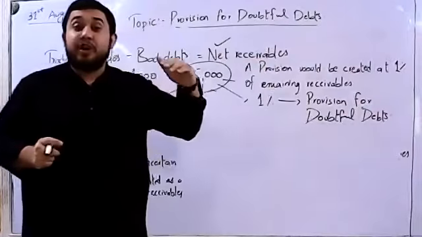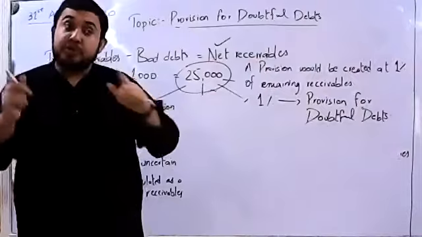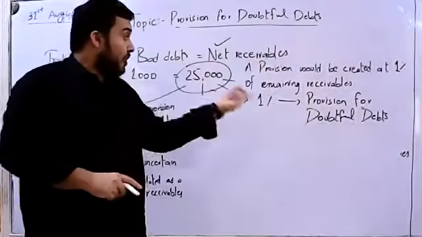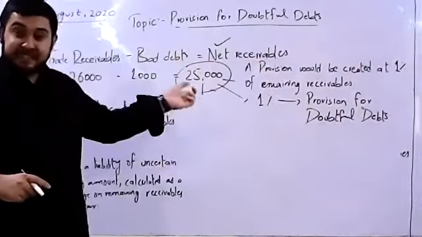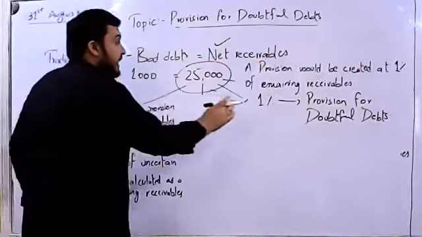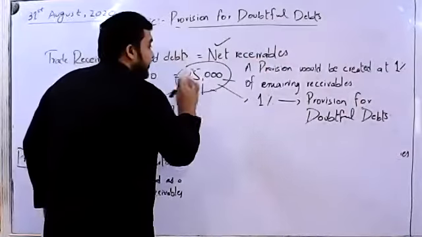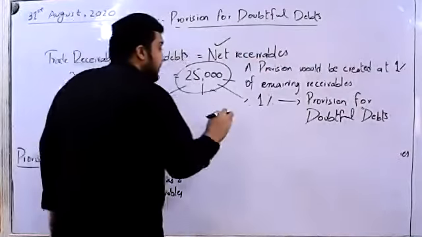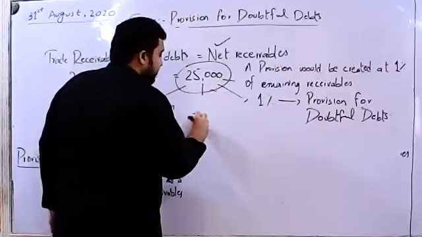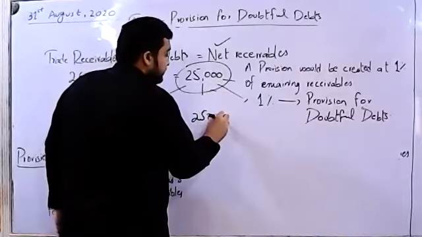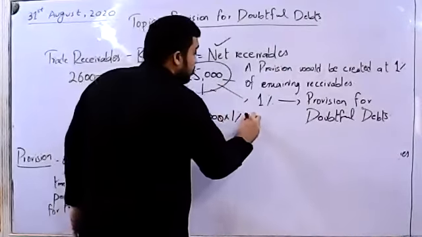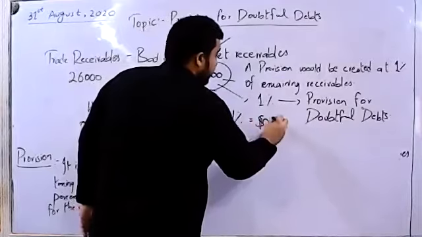Wherever you see that your assets can be reduced, you must reduce them. So what we are doing is actually reducing the assets over here. We say that 1% of the remaining receivables are doubtful. 1% of 25,000, if applied, is $250.